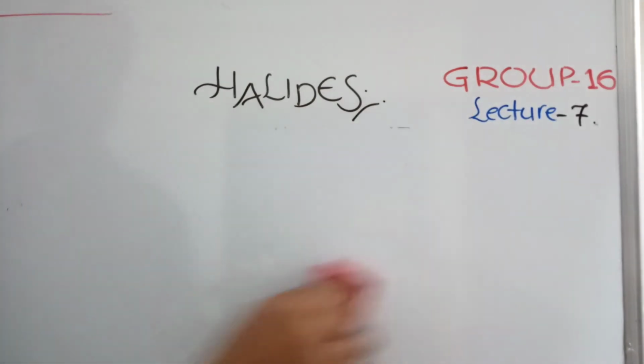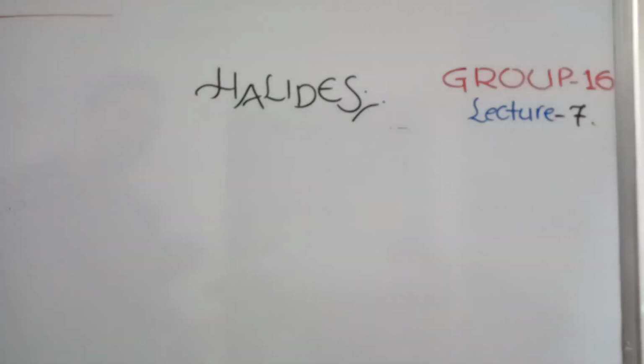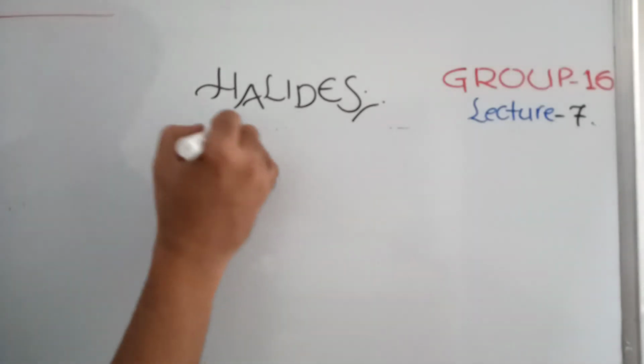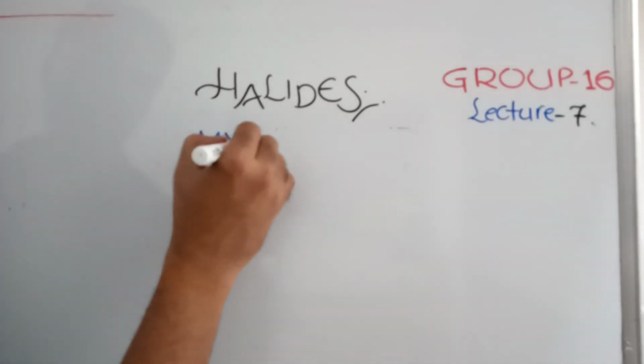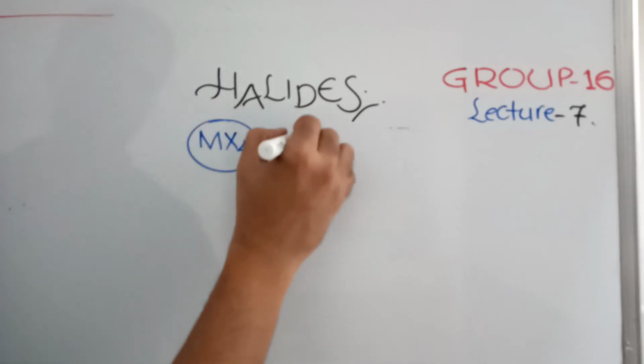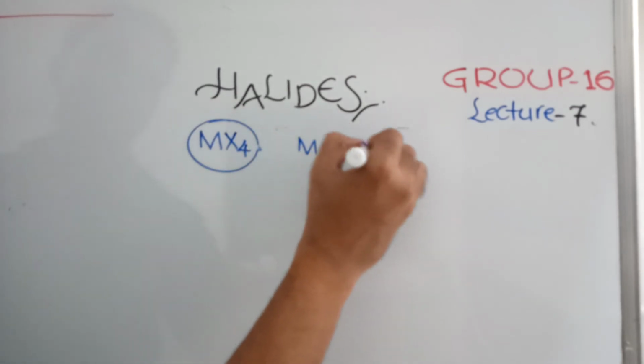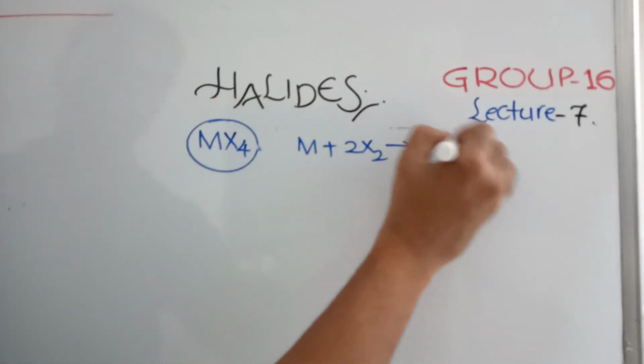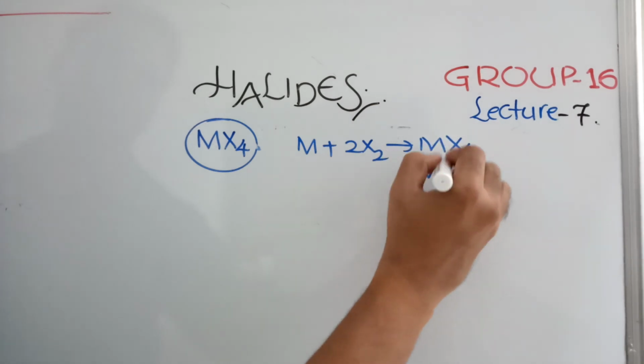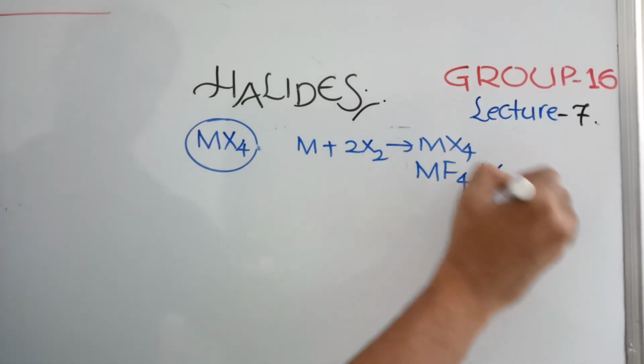We'll go with some MX4 type of compounds. MX6 is easy because only fluorides are there, but in the remaining cases all types of compounds are there. MX4 type of category we are saying. If you want to prepare MX4, M plus 2X2 gives MX4, this is possible, but MF4 is not formed like this.